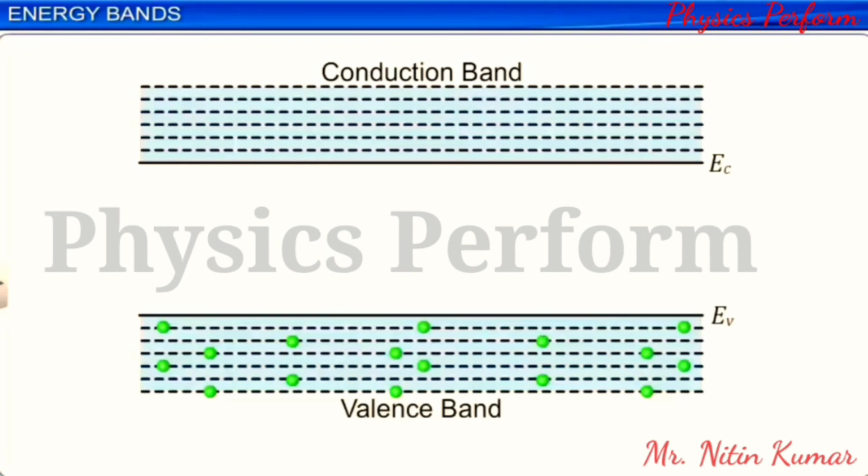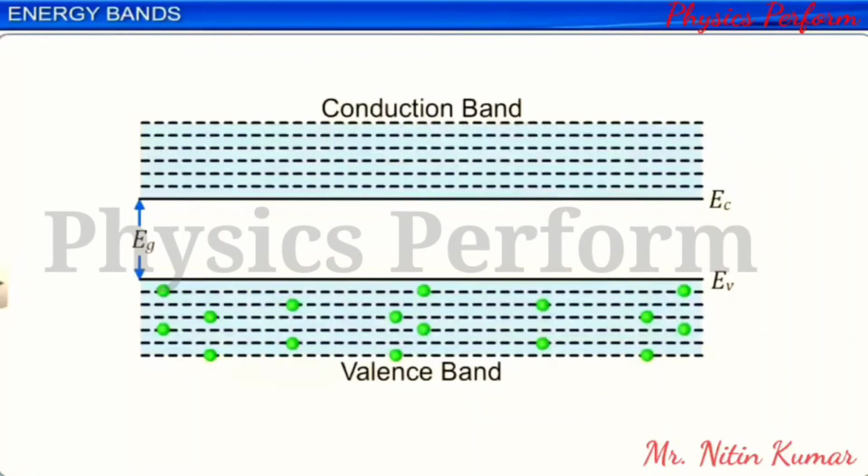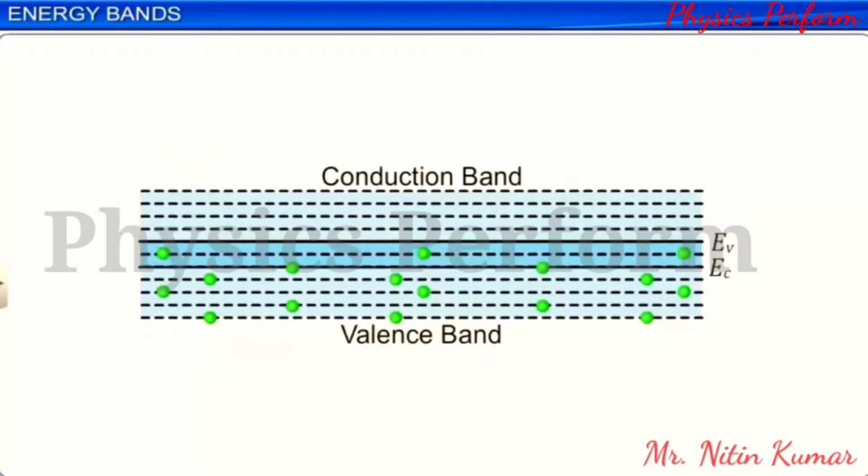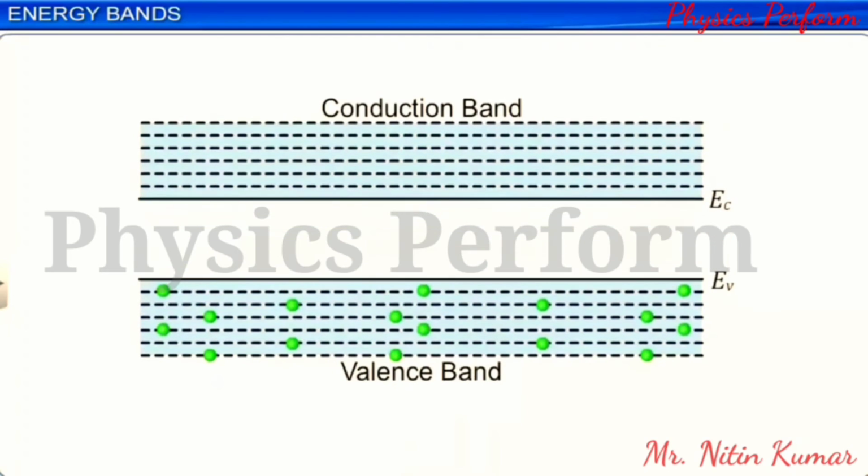Let us now look at the specific case of solids where the energy band gap Eg between the conduction band and valence band is very small, or the conduction band overlaps the valence band. When such an overlap occurs, the band gap Eg is nearly zero. In solids where a very small band gap exists, with no external energy available, there are no electrons in the conduction band. When a small energy is supplied, the valence band electrons move into the conduction band.